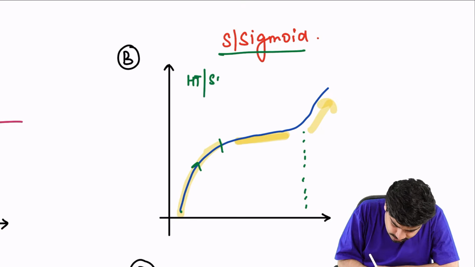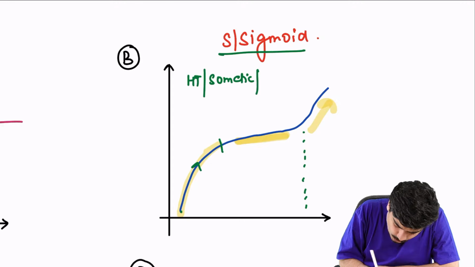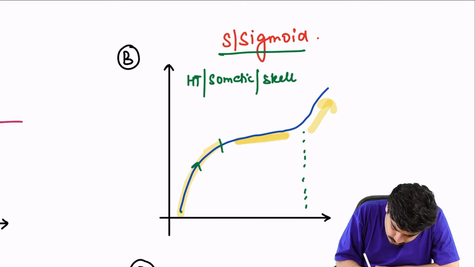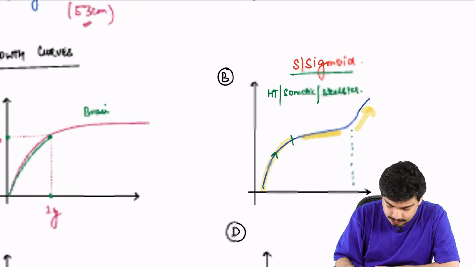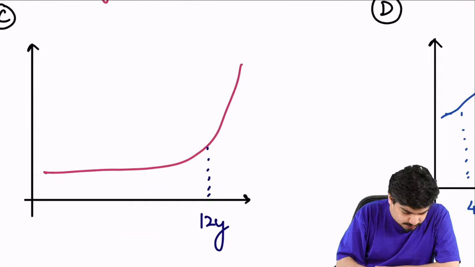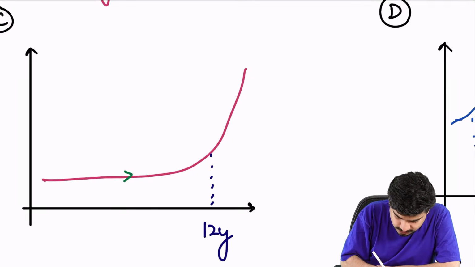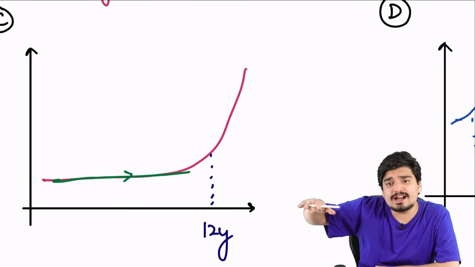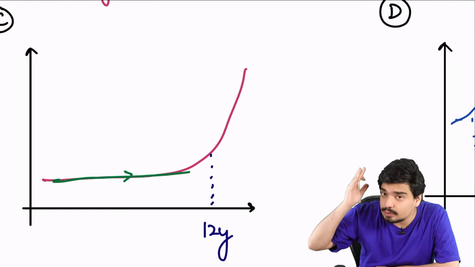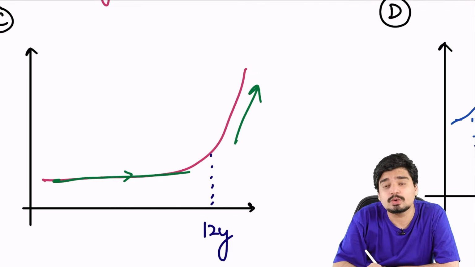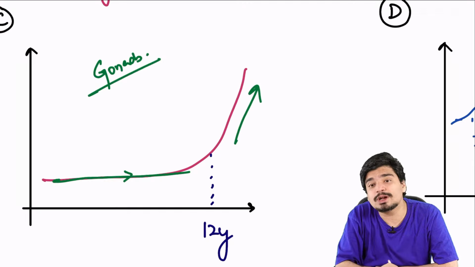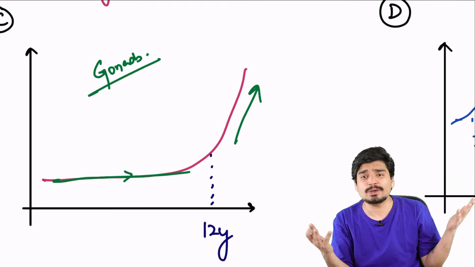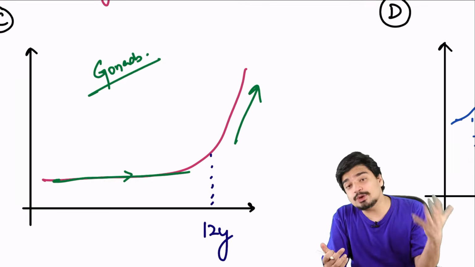As far as tissue is concerned, this is your somatic or skeletal tissue. Alright, this is which tissue? If you see, there is no growth in this tissue. This tissue is silent. There is zero growth till 10 years, and only after puberty does this tissue start to grow. This is basically your gonads, your testes and ovaries. They're silent, not doing anything. They don't grow till puberty, and during puberty, they rapidly grow.